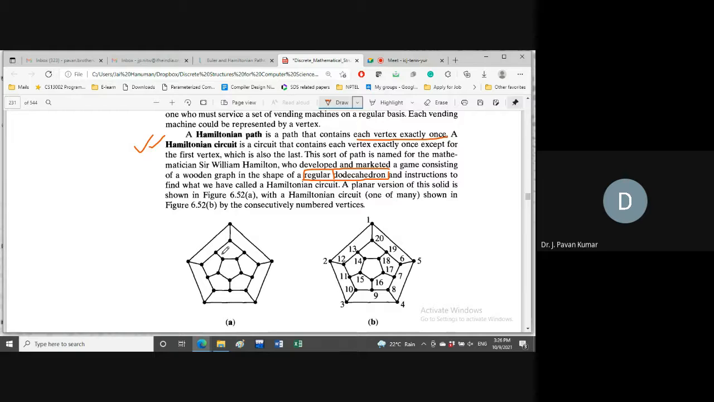Why is it called regular? I will say one justification here. Regular in the sense degree of each and every vertex is same. What's the degree of this vertex, you tell? What's the degree of this vertex? 3. What's the degree of this vertex? 3. You can choose any vertex in this graph. Degree will be 3 and degree will be same. Such kind of graph we call it as a regular graph.